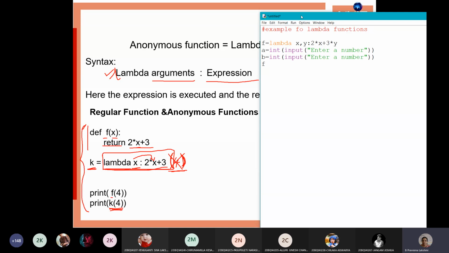Now we want to call that lambda function with f of a comma b. This is to be printed, so print result equals f of a comma b. This is the lambda function example. Like this, we can declare any number of lambda functions with our required small mathematical expressions.